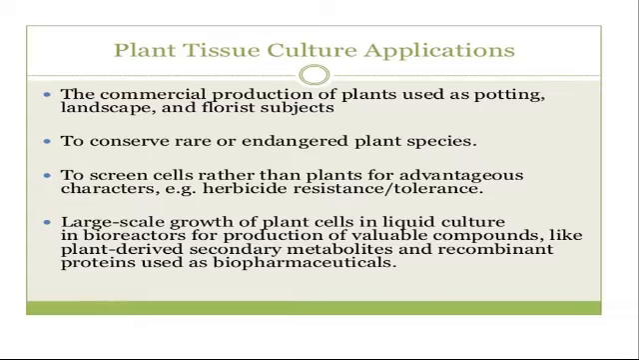It is also used to screen cells rather than plants for advantageous characters such as herbicide resistance and tolerance. Cell screening is done. Those cells which are very healthy and properly growing can be subcultured, and then a new species will form, which is herbicide resistant and has more tolerance because of the plant tissue culture technique. This is also one of the advantages of plant tissue culture.